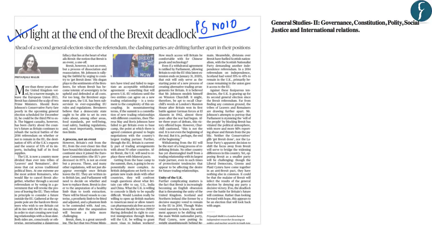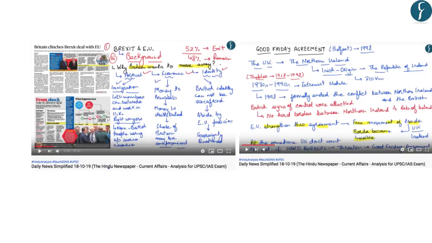Now again, this article on page number 10 is related to the Brexit deadlock. And this article highlights various issues regarding the Brexit. And this falls under General Studies paper 2 under the topic International Relations. Now, this issue of Brexit has been covered in detail in the Daily News Simplified of 18th October 2019 by Nagendra sir. And he has discussed various aspects of this Brexit deal, what it means, why Britain wants to move away, and various other aspects like the Good Friday Agreement, etc. So you should go through this video of DNS to understand the issue of Brexit in detail.